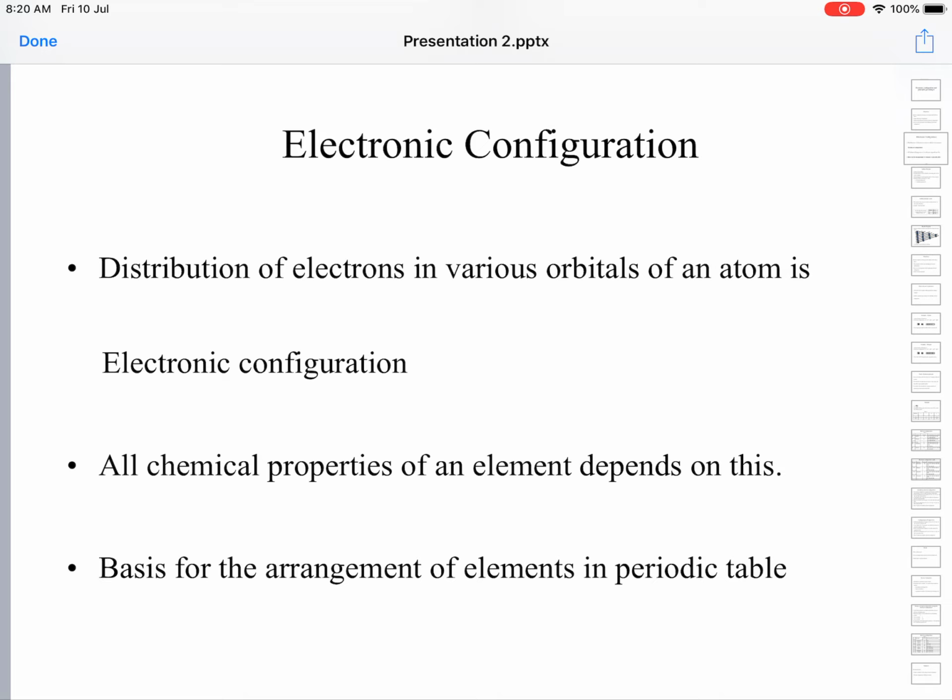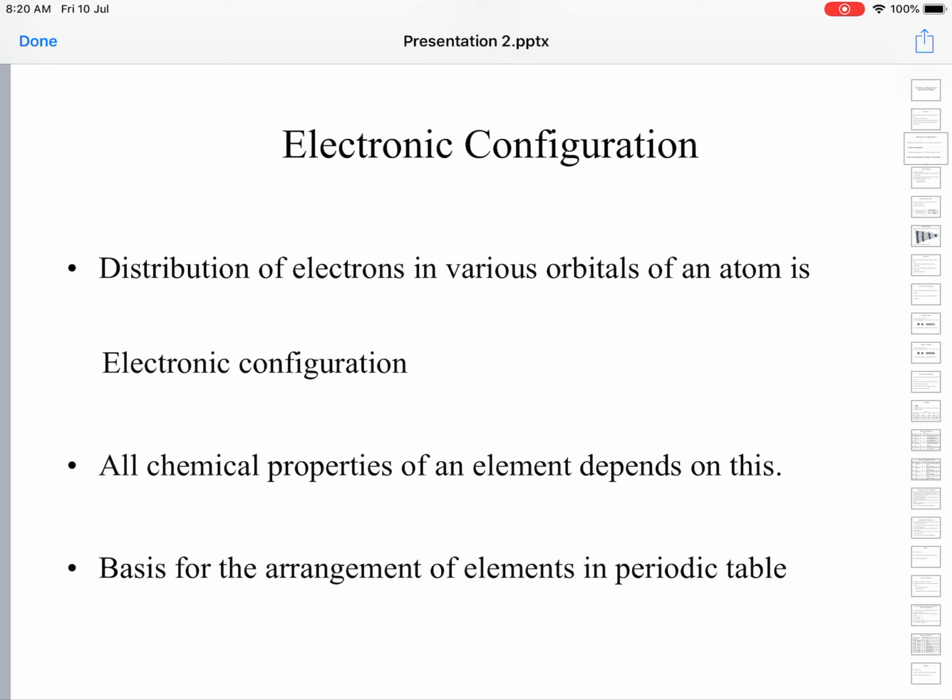All chemical properties of an element will depend upon the electron configuration. You must have learned about the periodic table, you must have seen it in many places. The periodic table is a scientific arrangement of elements into various rows and columns.